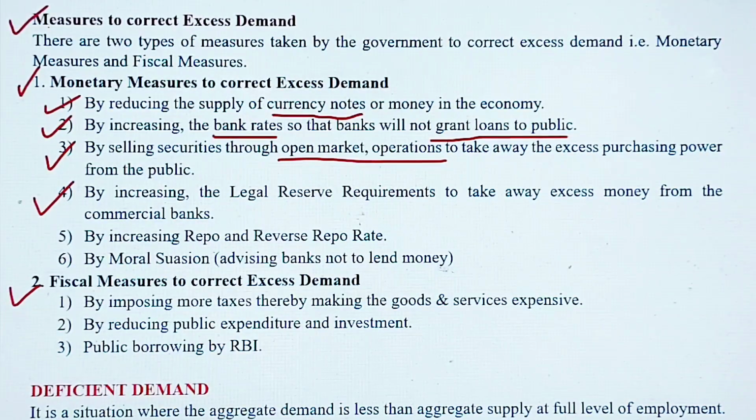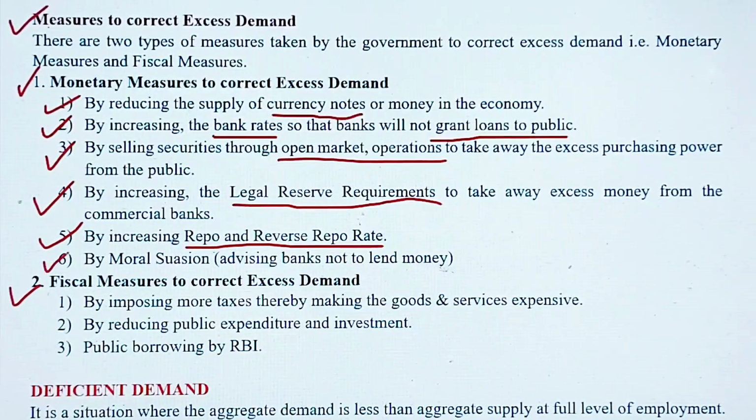The fourth point is by increasing the legal reserve requirements. When we talk about legal reserve requirements, we should remember CRR and SLR, the Cash Reserve Ratio and Statutory Reserve Ratio. The RBI increases them to control the money supply. And by increasing the repo and reverse repo rate. This we have already discussed. This is a good measure, a good system of controlling the money supply. So by increasing it we can decrease the money supply in the country.